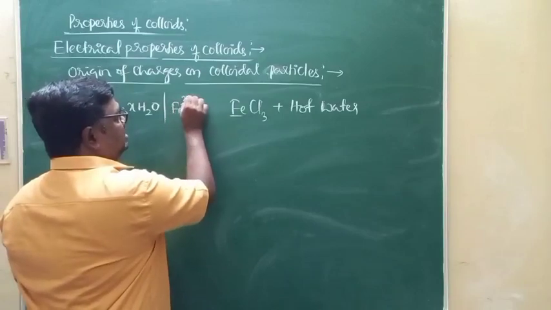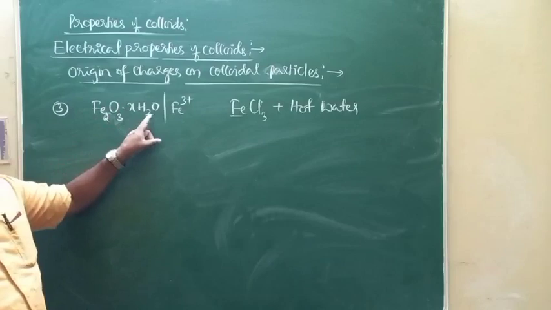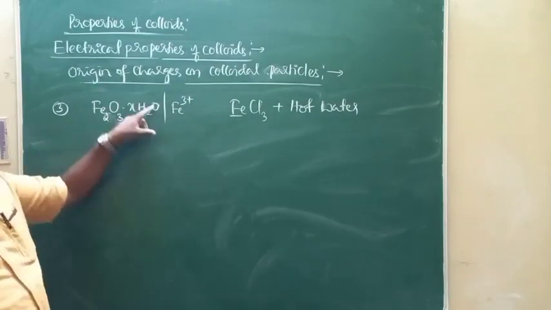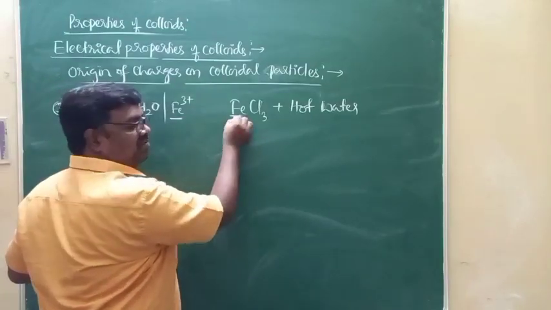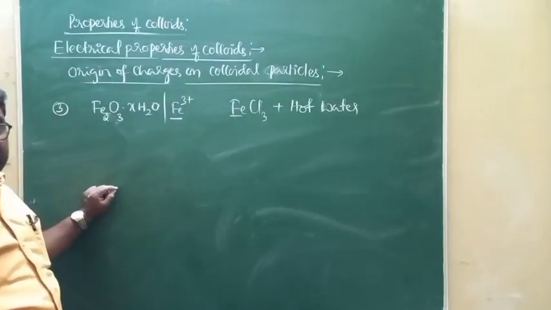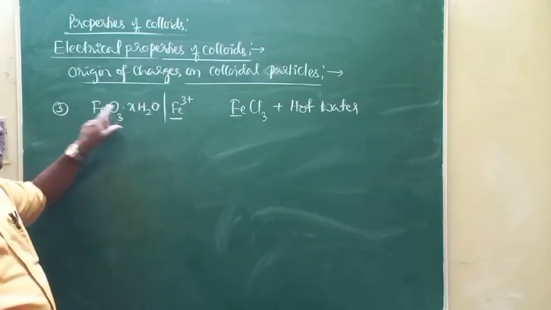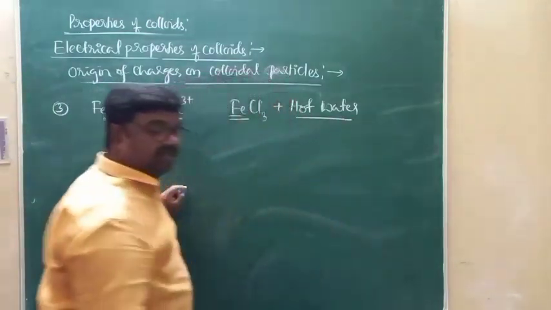That leads to positively charged hydrated ferric hydroxide salt, and that positive charge over the hydrated ferric oxide is due to the adsorption of the common ion from the ferric chloride solution. That is what we call the positively charged hydrated ferric oxide, formed when ferric chloride is added to hot water.